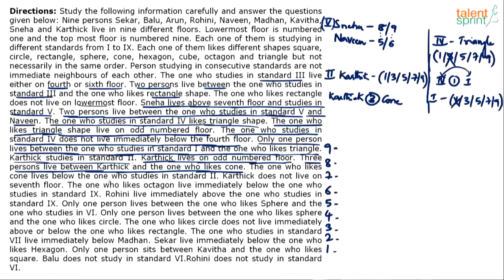The one who likes cone lives below the one who studies in standard 2. Okay, so cone lives below standard 2. He's not given immediately below, right? It says just below. I mean, only below is given here. So it can be immediately below or it can be farther than that also. So just remember that if this is standard 2, cone will come below that. Right?